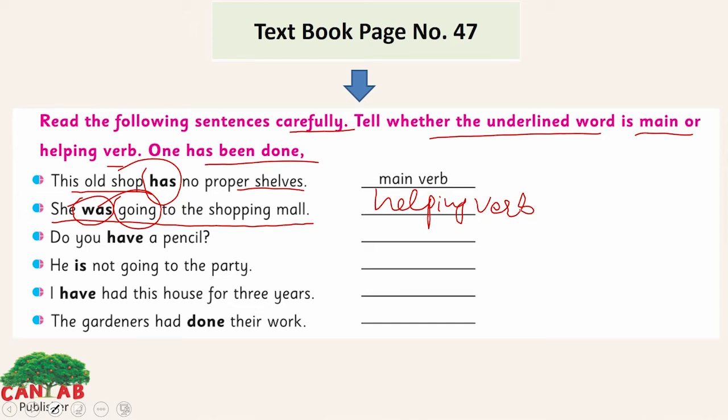The third one: do you have a pencil? We don't have any other verb here. Can't see anything. So the bold one here, have, is, yes, the main verb here. Identify these three by yourself: is, have and done.